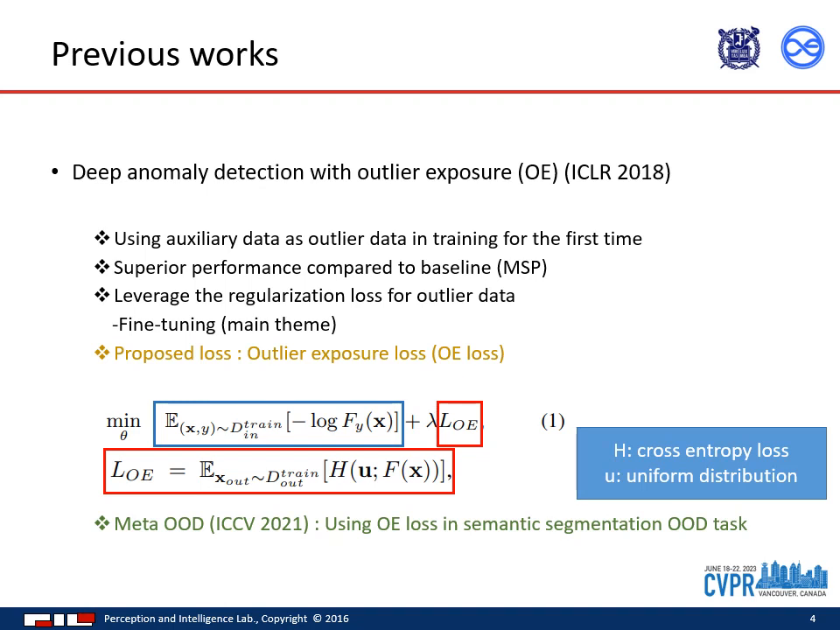The key method involves incorporating a regularization loss for outlier data into the fine-tuning process. The loss can be broken down as follows. The left side corresponds to cross-entropy loss for conventional classification, while the right side represents the OE loss. The OE loss aims to enforce outlier data to be closer to a uniform distribution, resulting in a cross-entropy loss with respect to the uniform distribution. The subsequent paper, Meta-OoD, applies this OE loss for OOD detection in the context of semantic segmentation.